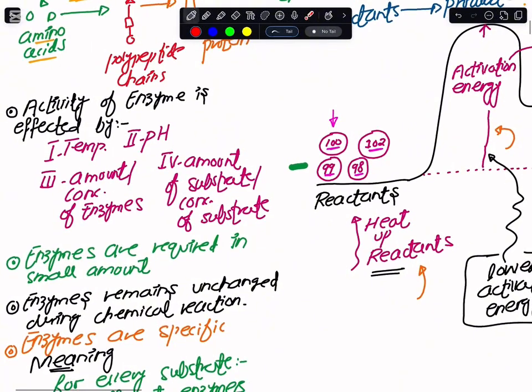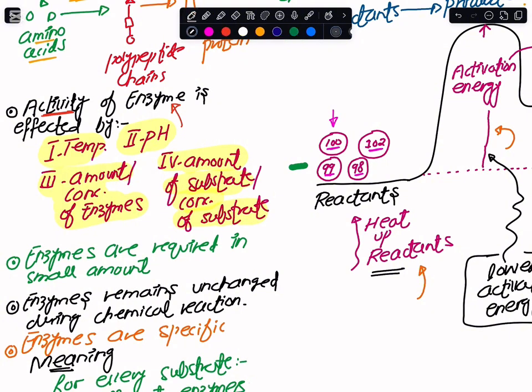Now, since enzymes are biological catalysts, we must know the factors that could have an impact on the working of enzyme molecules. Among those, we have a total of four factors, but for your course, you just need to remember these. This is temperature. Then we have pH. The third is the amount or concentration of enzyme molecules we have got. And the fourth factor that would have an impact on the enzyme's activity is the amount or concentration of the substrate molecule.